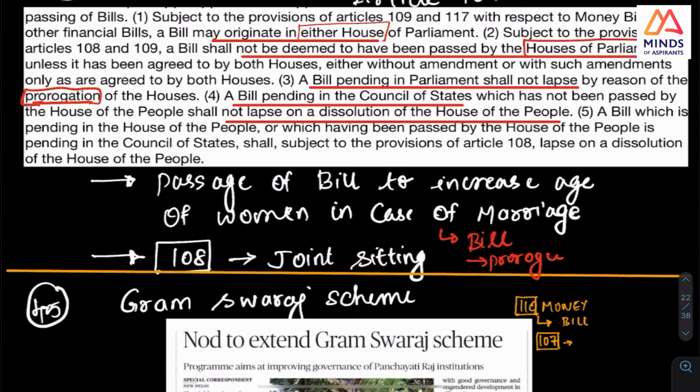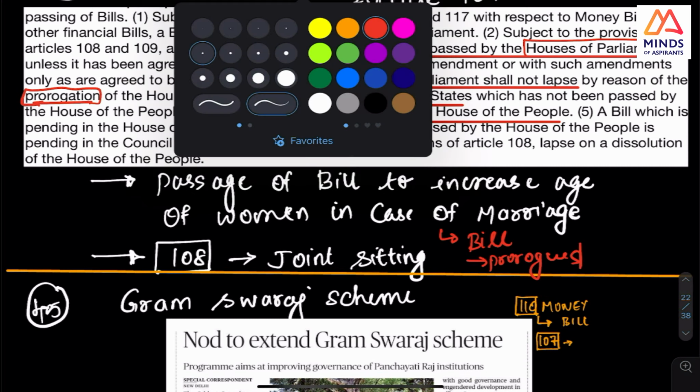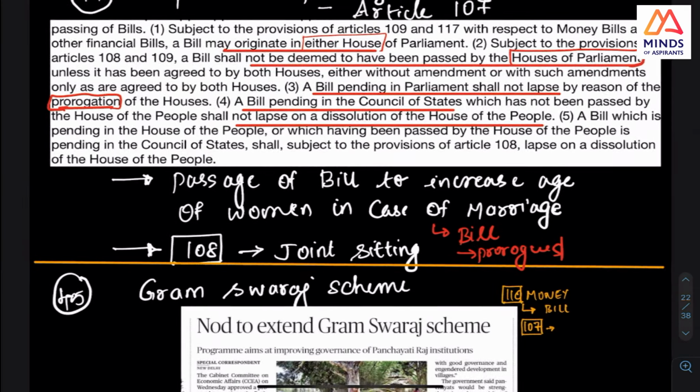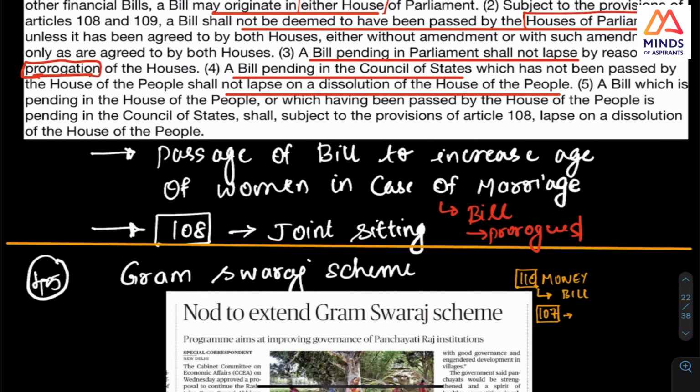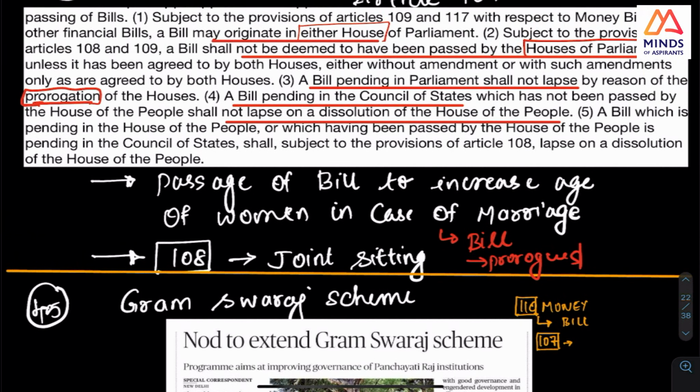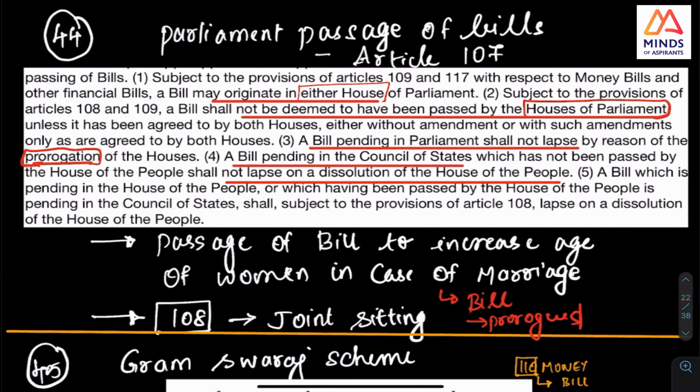So whether it dissolves, in British Parliament and all, the constitutional comparison, you can check it. There it gets dissolved. In India, it does not get dissolved unless and until the House of the People is dissolved. But a bill originating in the Council of States does not. See, that is the point. I want you to check this article.